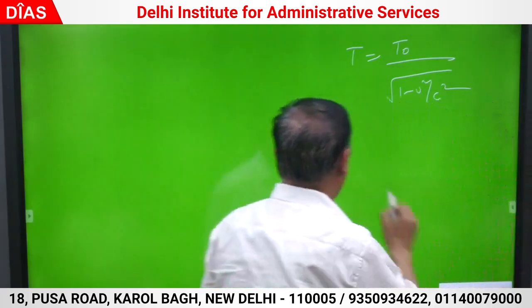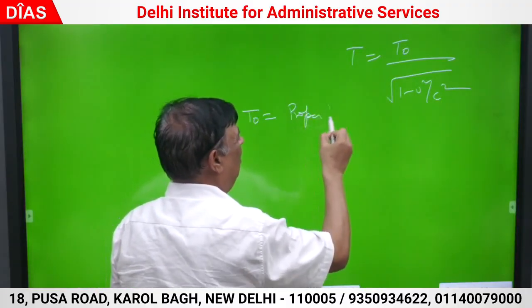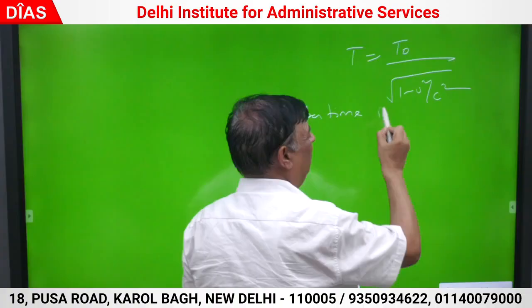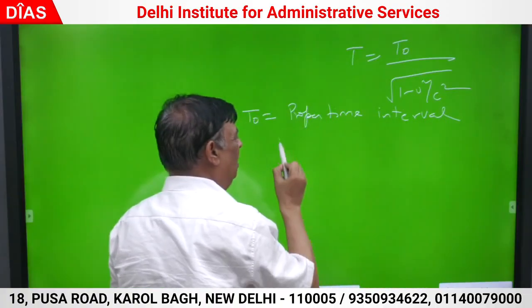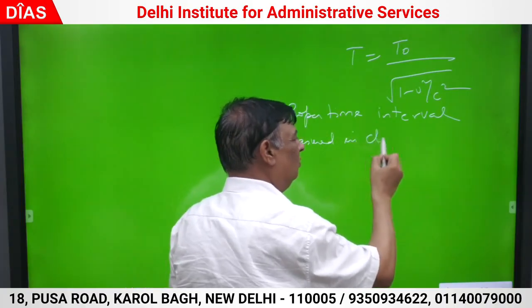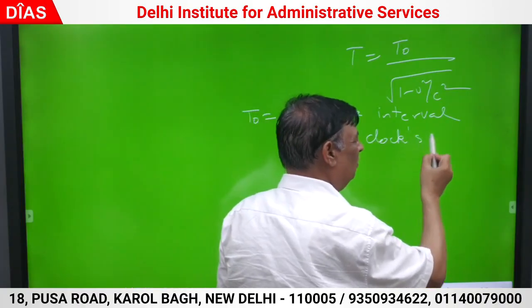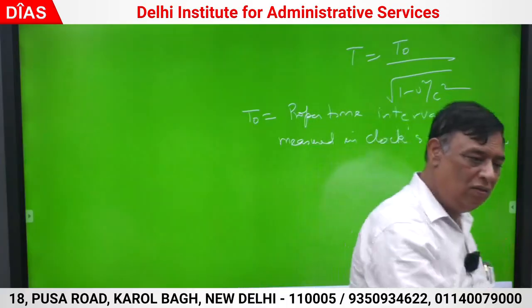Everything is clear. T naught is called proper time interval measured in clock's own frame.